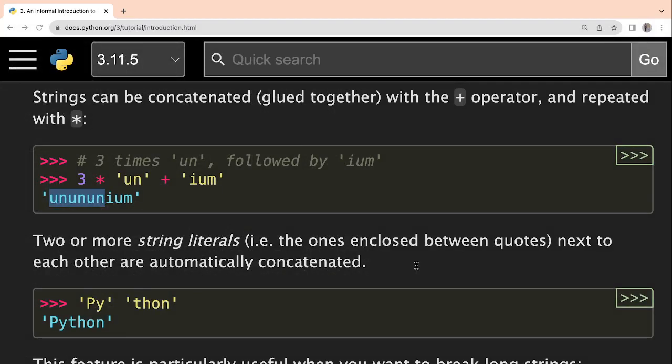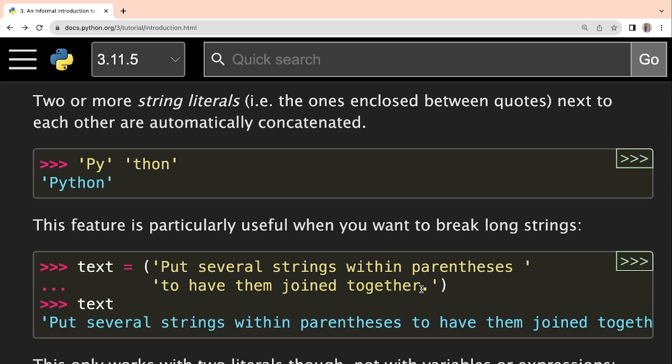So let us go back to the documentation, and here the next thing is that two or more string literals, that is the ones enclosed between quotes next to each other, are automatically concatenated. Okay, so you see here py is written, right? It can be either single quotation or double quotation. And here this, right? So in the middle any plus sign is not there, but still it is going to concatenate it by default. Okay, so the final output will be Python.